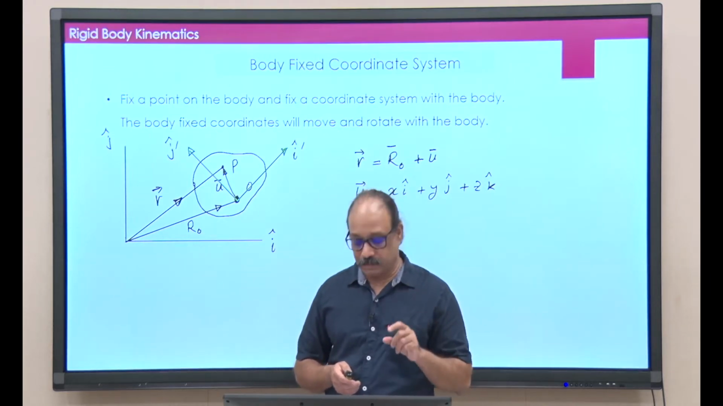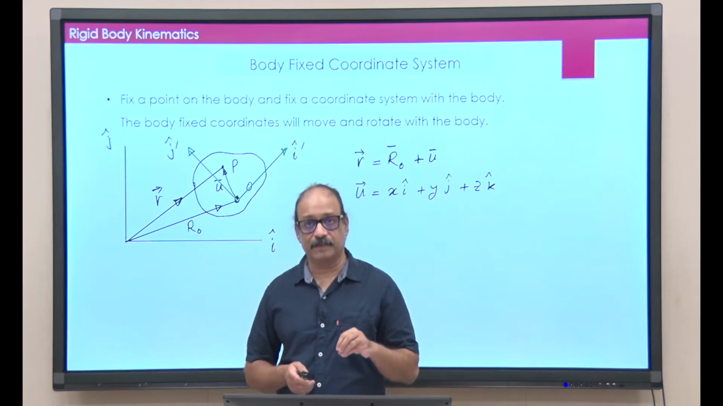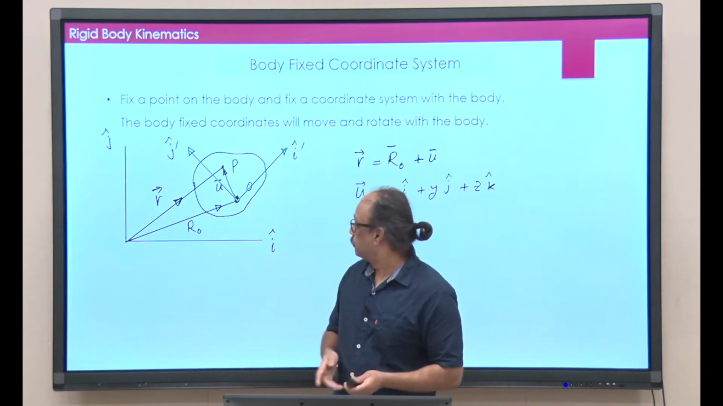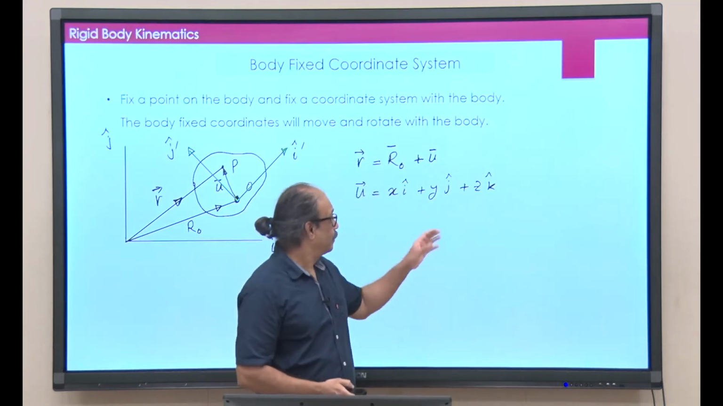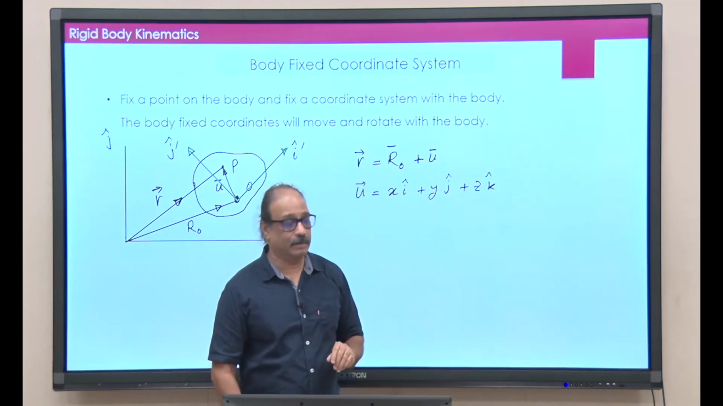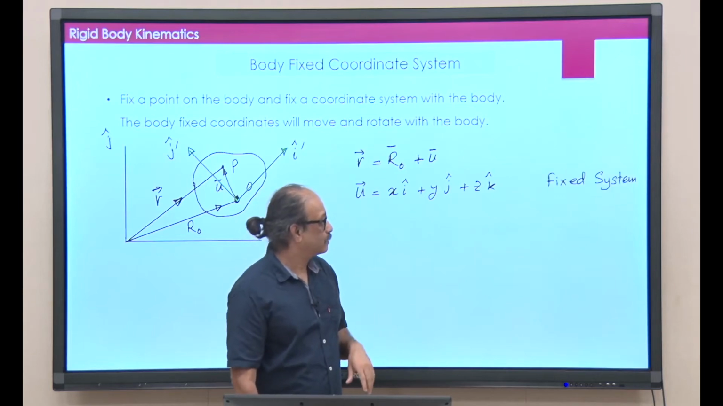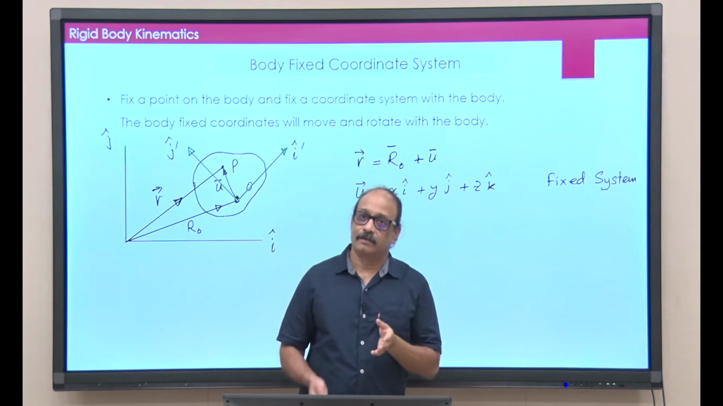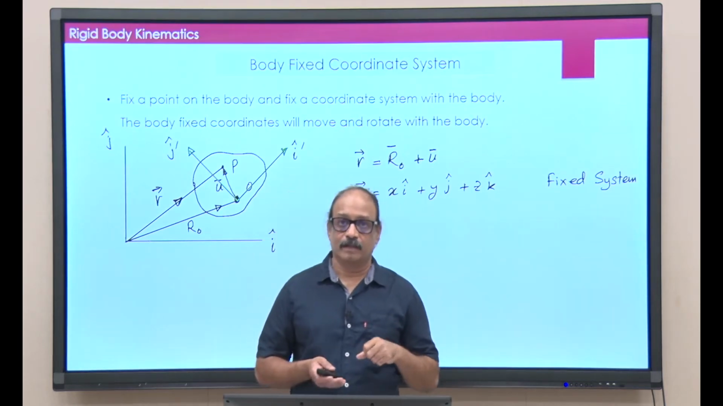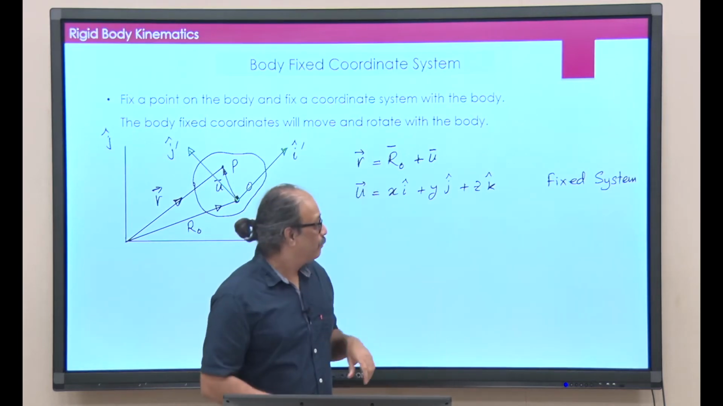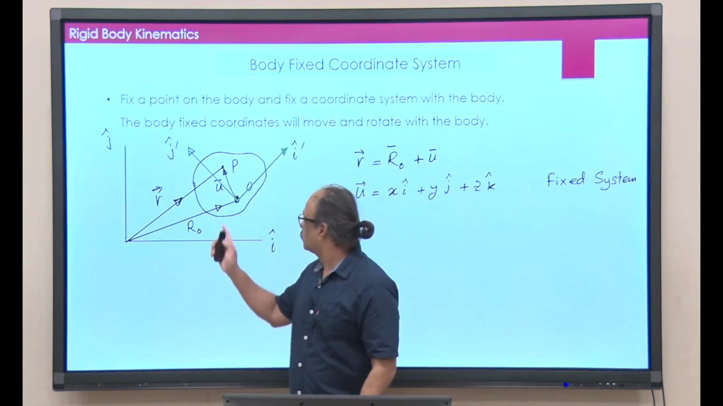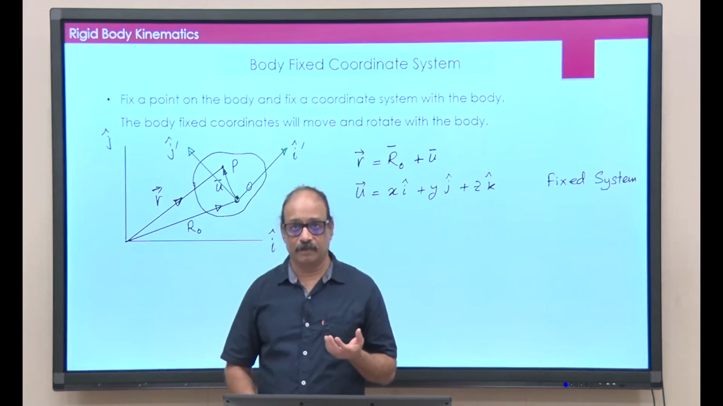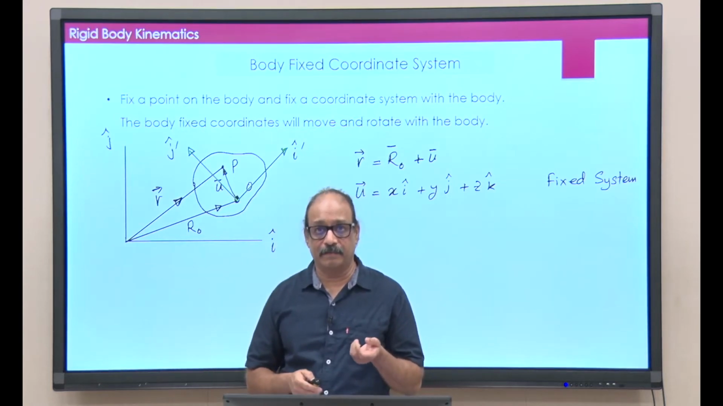I can use the space fixed coordinate system and write that as x i cap plus y j cap plus z k cap. This is with respect to the fixed coordinate system, because I am choosing i cap, j cap, k cap, which are parallel to the coordinate axes. But the same u vector can be decomposed in terms of i prime, j prime and k prime too.